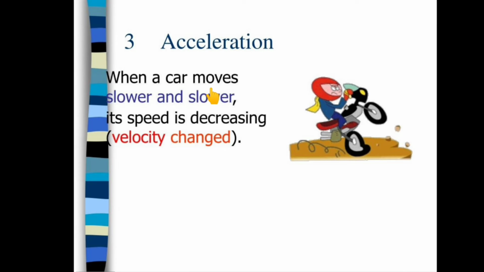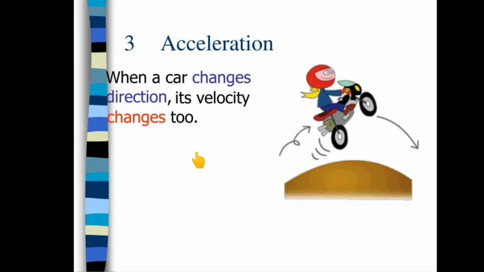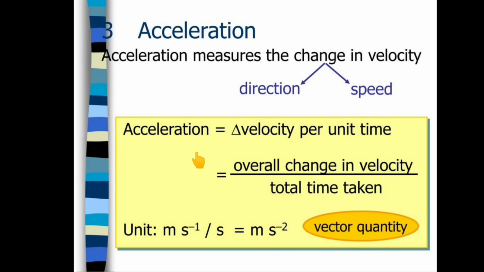Then in another example, when a car moves slower and slower, its speed is decreasing, so velocity is changed. Which type of velocity is here? It is a negative velocity because speed is decreasing. That means it is a negative acceleration. Then when a car changes direction, its velocity changes too.